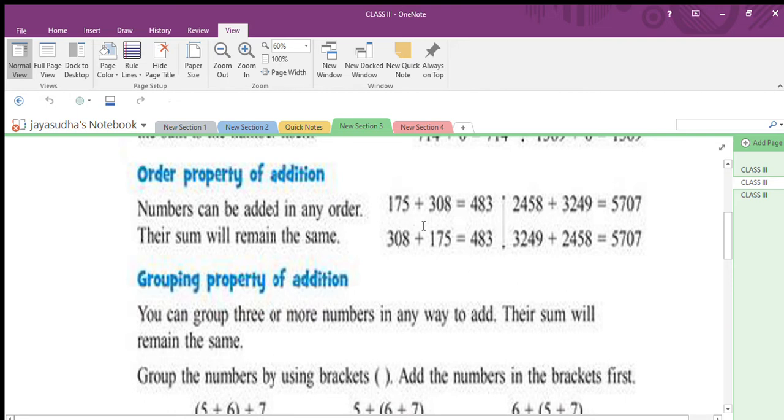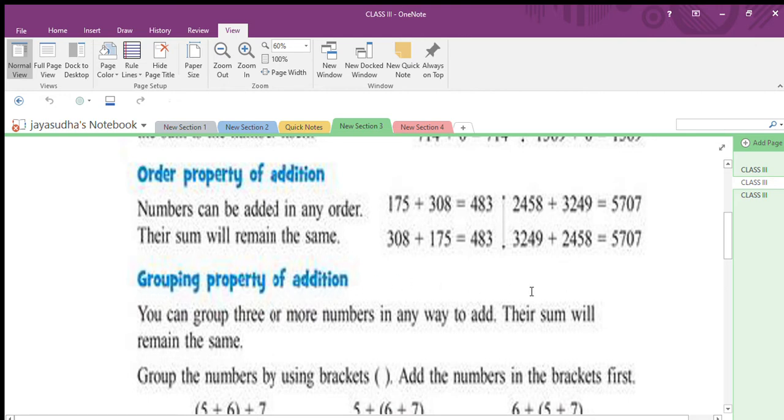Okay children. Now listen to the sum. 175 plus 308 equal to 483. Then 308 plus 175 equal to 483. The answer is the same, only the order changes. Here 175 I wrote in the first place, then next I moved it to the second. So the order is changed, but your answer is the same. That is the order property of addition. Are you okay children? Now move on to the next property.